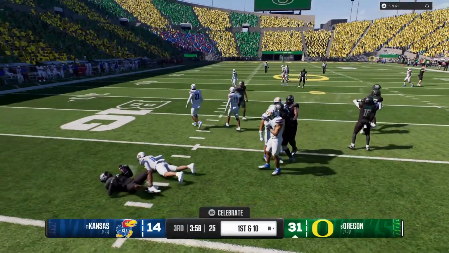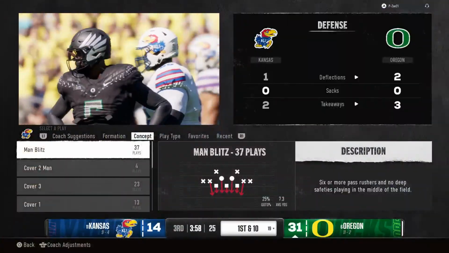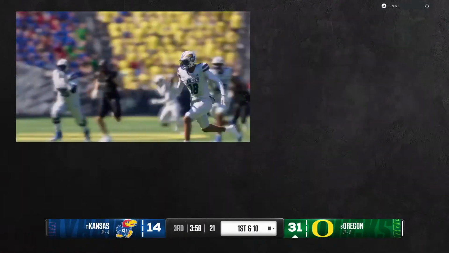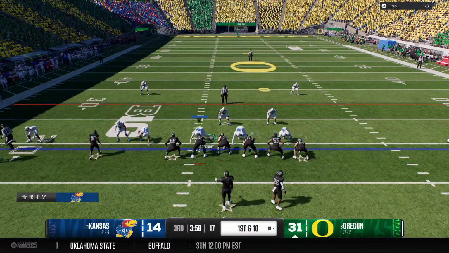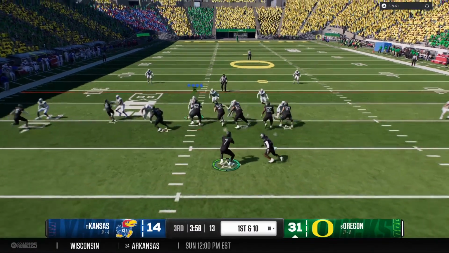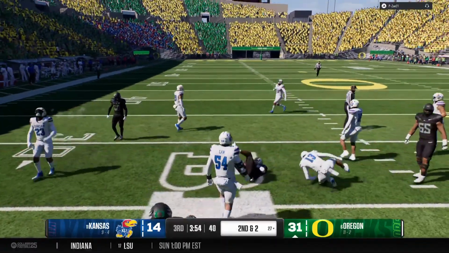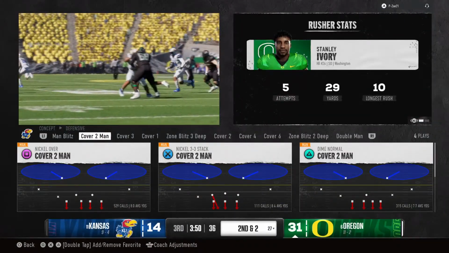And the returner brought down by the coverage team there. And the Ducks' powerful offense is back on the field. It was a one-play touchdown drive through the air last time. The defense makes some adjustments. They'll give it to the back. They've got him, but he picks up 8 yards. Sets up a nice 2nd and 2.